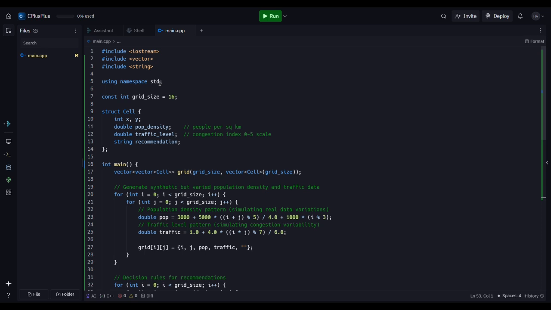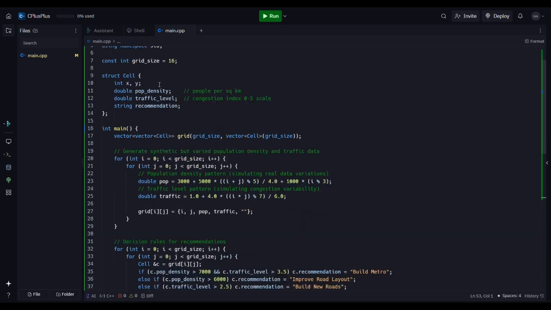Now, the code is mainly based on the two factors of traffic and population. And these factors make our 4 cases. I've also made tweaks to include the variability on some data to make it more real.